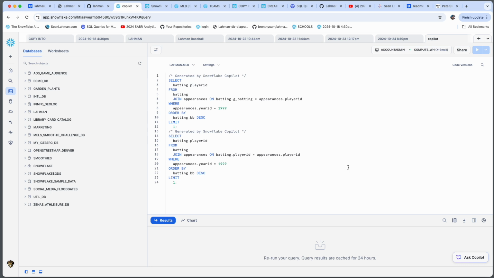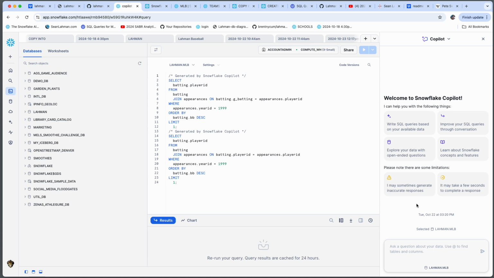Like I said, any formulas that it had to do, it'd be interesting to see if it would have done earned run average for pitchers. I didn't ask that. And some of the advanced sabermetrics, wins above replacement, all those types of things would be interesting to see if Copilot could handle. But again, it's kind of garbage in, garbage out. You provide a good data model, good data, and good prompts, you'll probably get better returns.